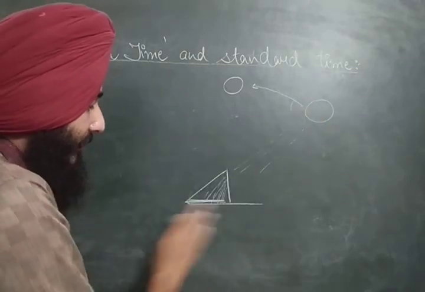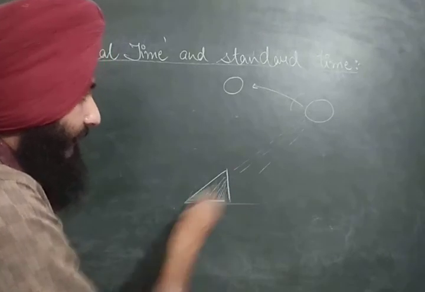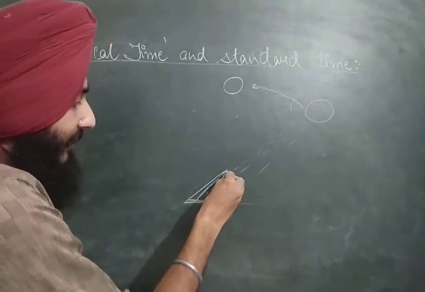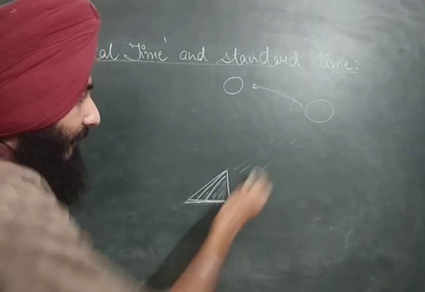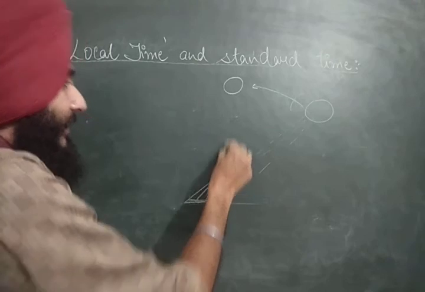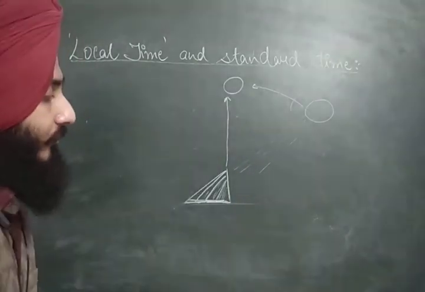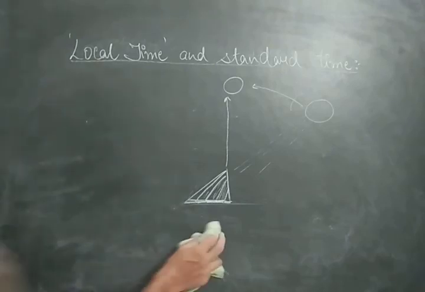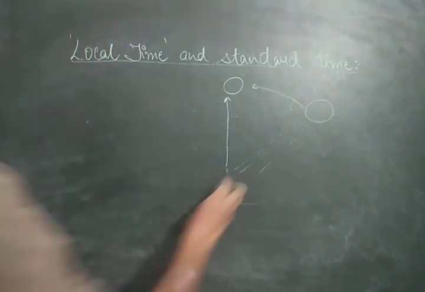Earlier the shadow was this long. When the sun rose, the shadow declined to this distance. When the sun rose again, the shadow declined again. At noon, when the sun is vertical on the stick, the shadow would be the shortest one.